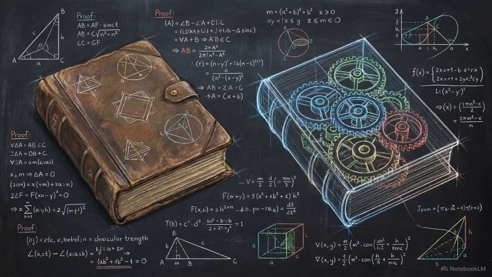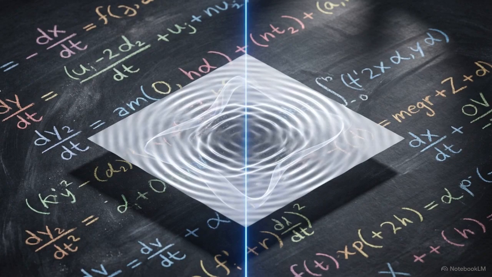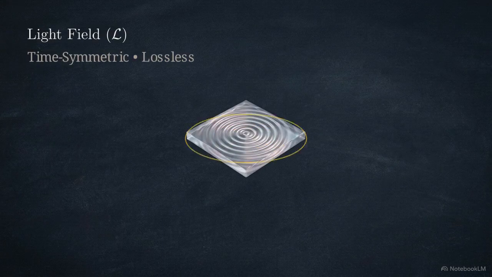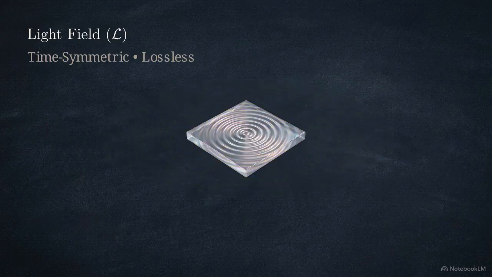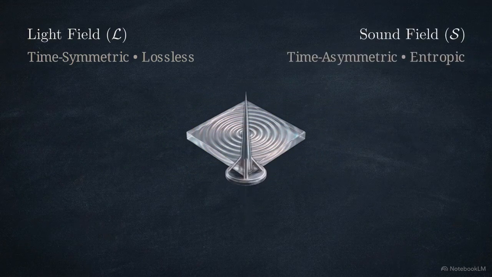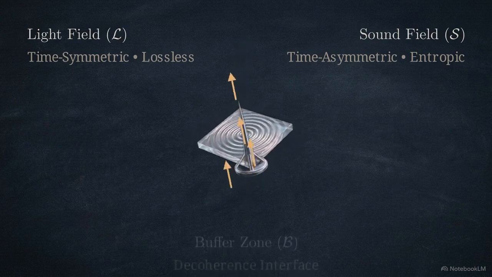Treating this mathematical substrate as literature obscures its mechanical purpose. This is a structural map of physical reality. Defining the mechanics of this map requires a specific framework, the dual caustic universe. The first operator is the like field, a time-symmetric wave plane where information flows without loss. The second is the sound field, a time asymmetric channel acting as a unidirectional entropic arrow, driving experience forward.